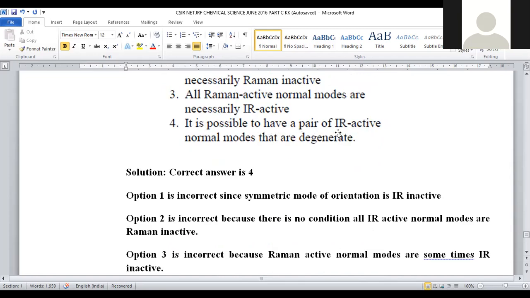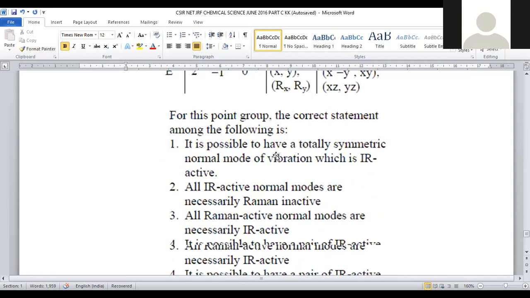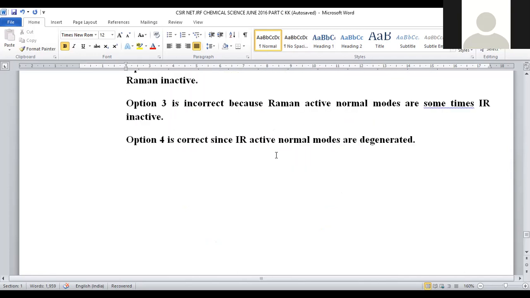It is possible to have IR active normal modes which are degenerate. This is the correct one. Whatever IR active normal modes are present, all are having equal energy. Equal energy systems are said to be degenerate in nature. Degenerate means nothing but equal energy systems. Okay, it is possible to have a pair of IR active normal modes that are degenerate. Option 4 is the correct statement. For question number 130, option number 4 is the correct option.